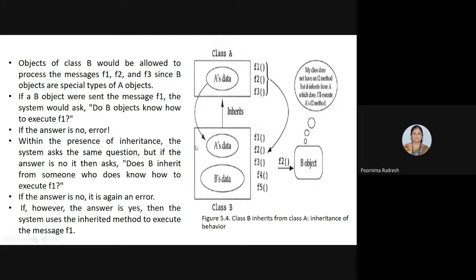Suppose let us consider that class B is accessing or executing F2 from class A. While accessing, it can make some corrections or some modification to this function F2 while executing, and that is called overriding of the method or overriding of the function. Understood?